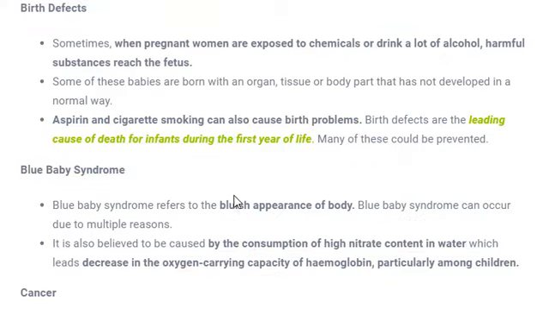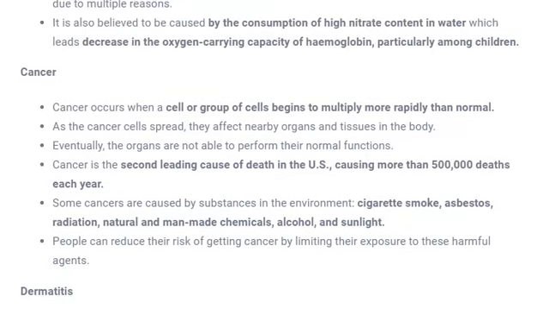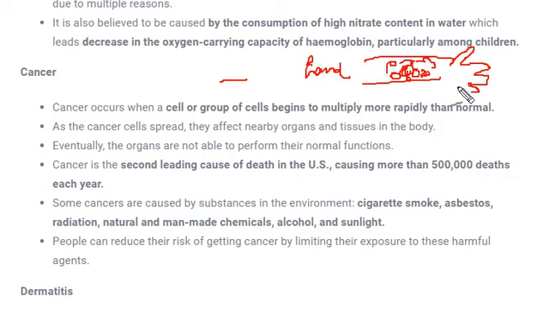Okay, the next environmental disease is cancer. Everyone knows what cancer is, but still I'll tell you in short. Cancer is about cells. For example, if a cell is infected with cancer, that cell multiplies quickly. Let's take the example of a hand. If cancer starts at one point of the hand, gradually the cell will keep multiplying and damage the entire hand or entire body part where it is infected. Because of this, cancer can be very dangerous.